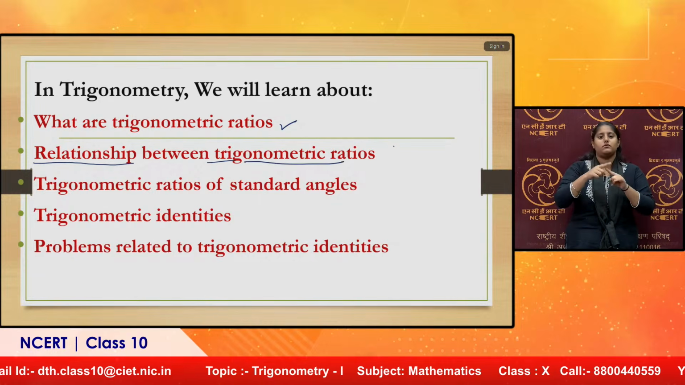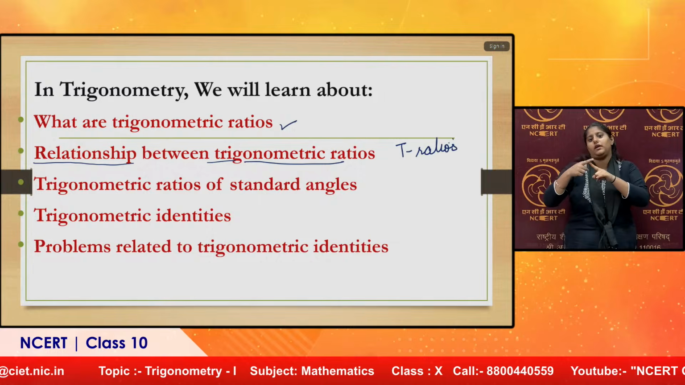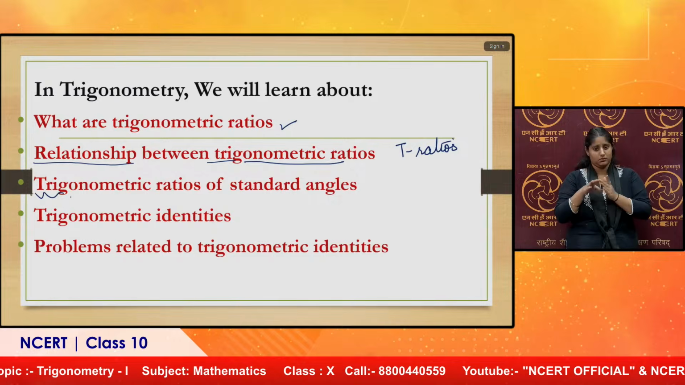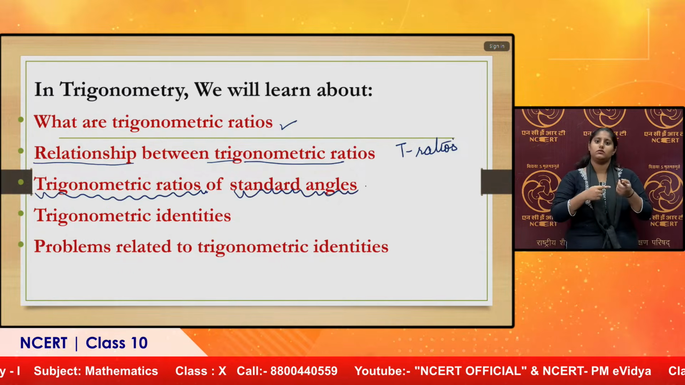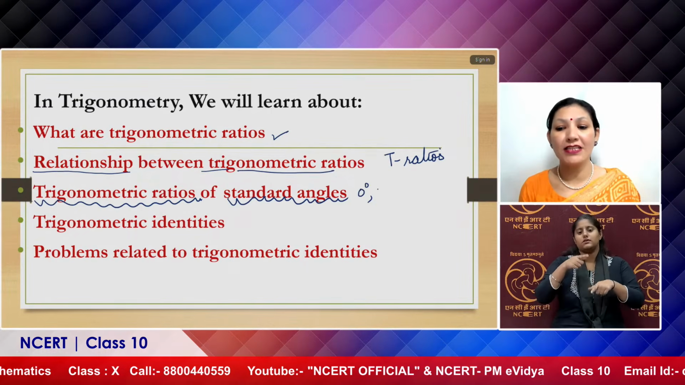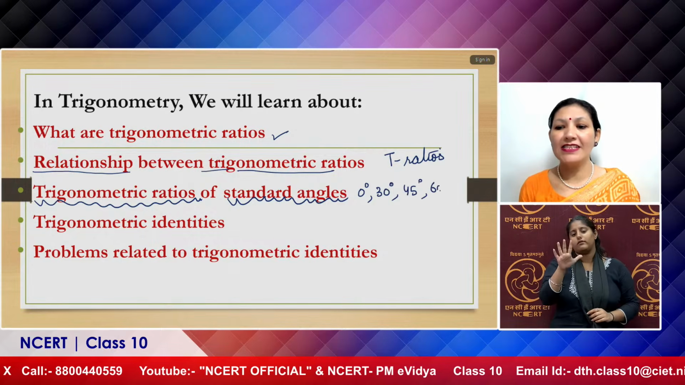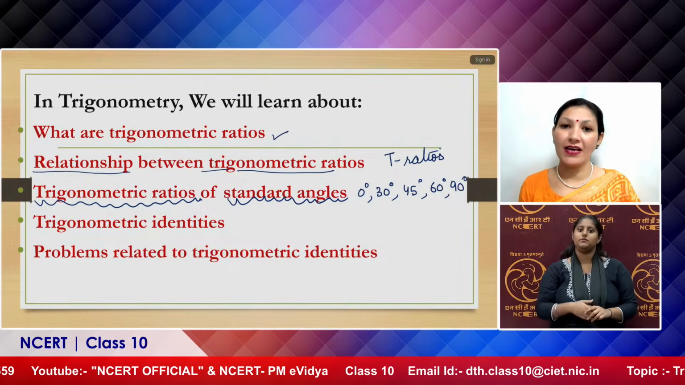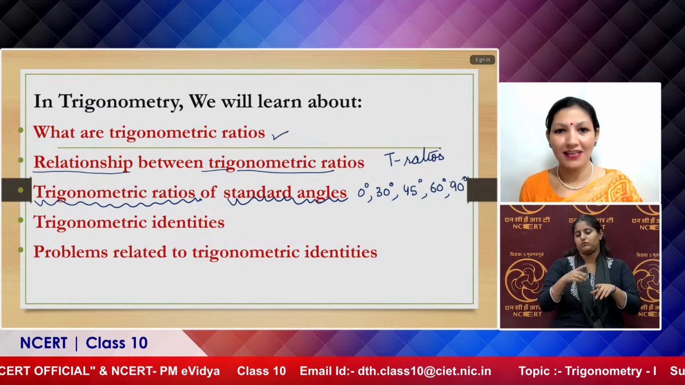Trigonometric ratios can also be known as T ratios. So we will study the relationship between these. Then we will study the values of T ratios for different standard angles. These standard angles are 0 degree, 30 degree, 45 degree, 60 degree and 90 degree. At all these angles, we will discuss the values of all the 6 T ratios.